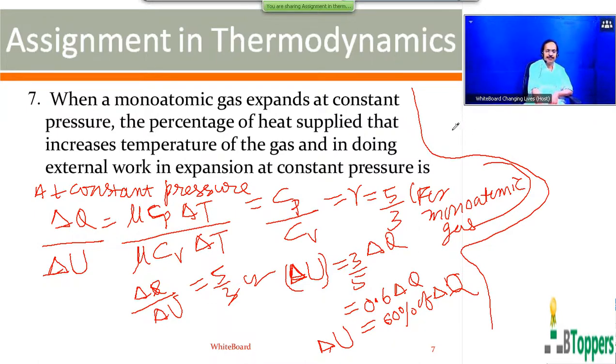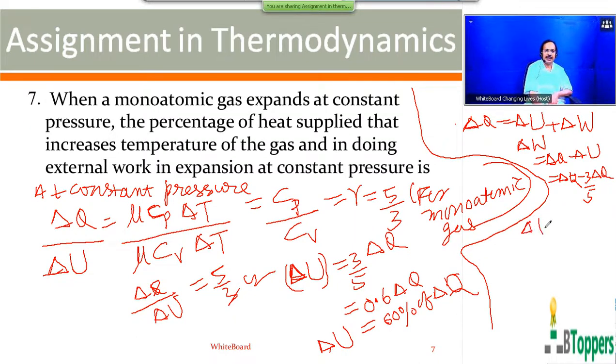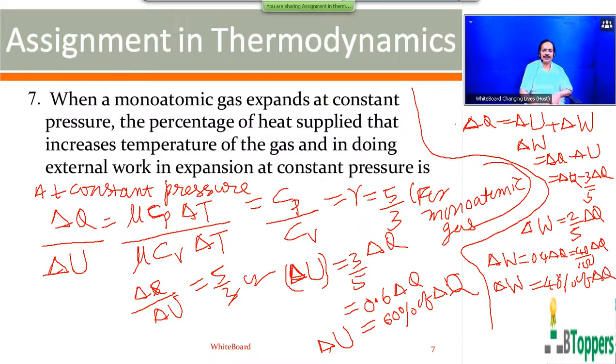Or from the first law of thermodynamics you can write delta Q is equal to delta U plus delta W. So delta W, which represents the amount of work done by the gas, is equal to delta Q minus delta U. Here delta U is 3 by 5 times delta Q. So the work done by the gas during the expansion, the external work done, is 2 by 5 times delta Q. Or you can say delta W is 0.4 times delta Q, or 40 by 100 times delta Q. The external work done by the gas during the expansion is 40% of the heat energy absorbed by the gas.